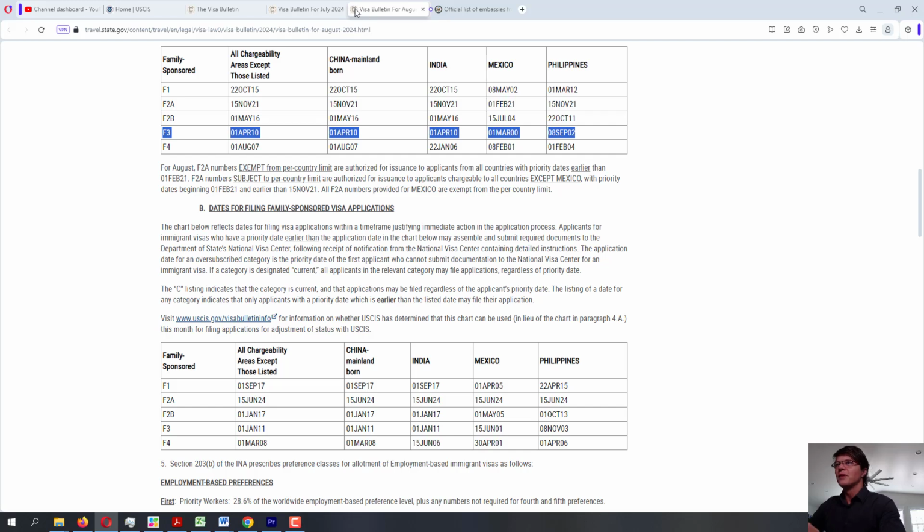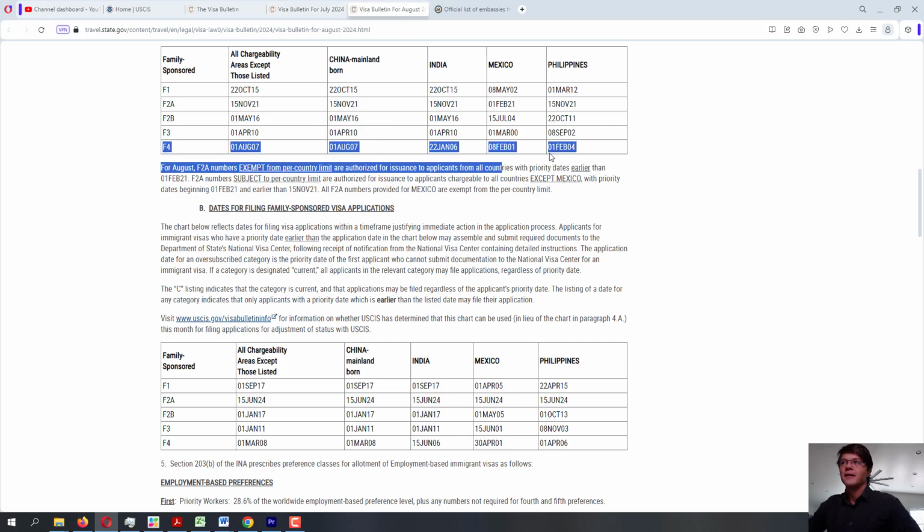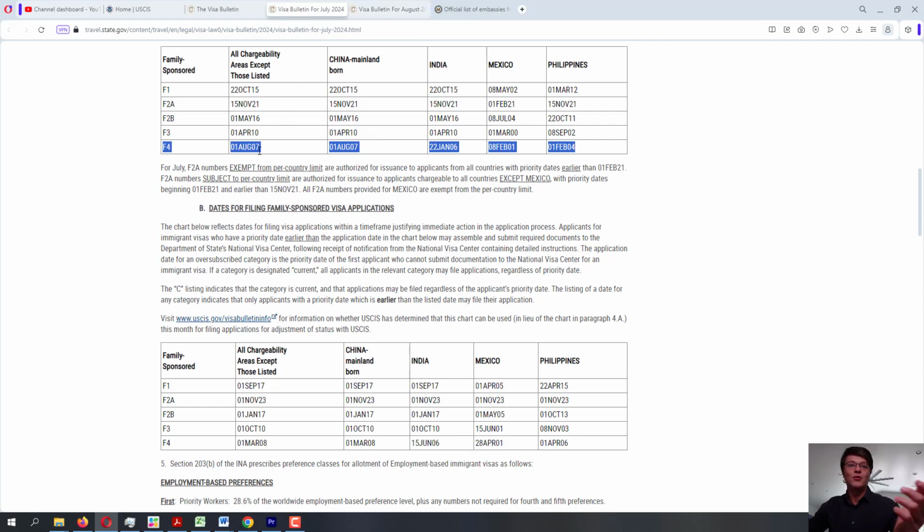No movement whatsoever for the F3, and it doesn't look like there is anything for F4 either. Wow, that is really bad. And if you watched any of the videos on this channel, you know that I personally am looking at F4 because I have a petition myself for my brother, and there is no movement whatsoever for F4 either, for none of the chargeability areas.